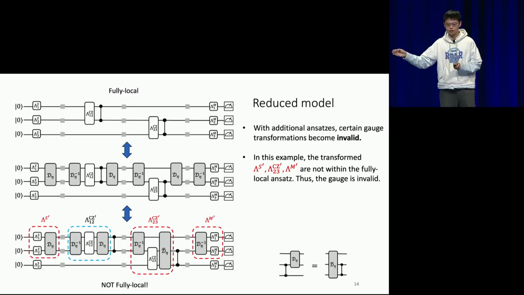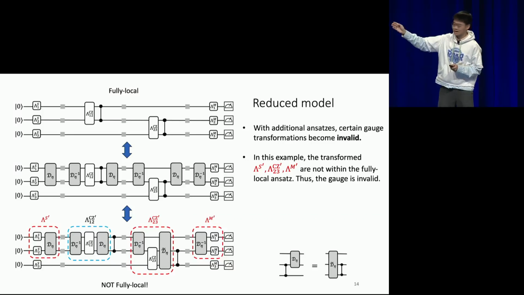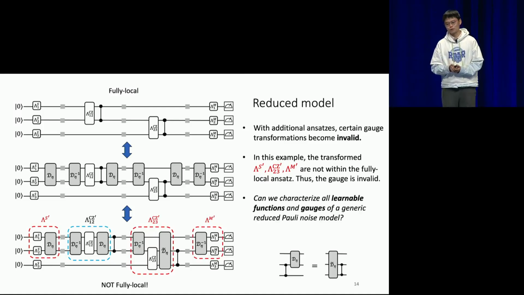You will see that after the transformation, you will still get a Pauli noise model, but the Pauli channel is no longer a fully local Pauli channel. For example, for the second gate, you see that the noise becomes on 3 qubits. So if you really believe your system should have a fully local noise, this kind of gauge should be frozen. So the question we want to ask is, can we characterize all the learnable functions and gauges for a generic reduced Pauli noise model? I hope I have made the setup clear.